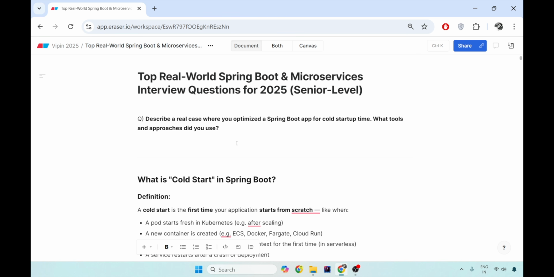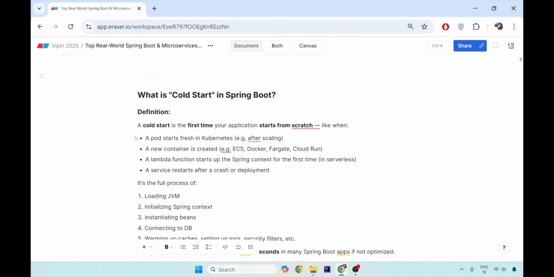90% of us don't even know what cold startup time is in a Spring Boot application. So what is cold start in a Spring Boot app? A cold start is the first time your application starts from scratch. The time taken for that is the cold start time. So when does this happen? If you're using Kubernetes, a pod starts fresh after auto scaling, the horizontal auto scaling.